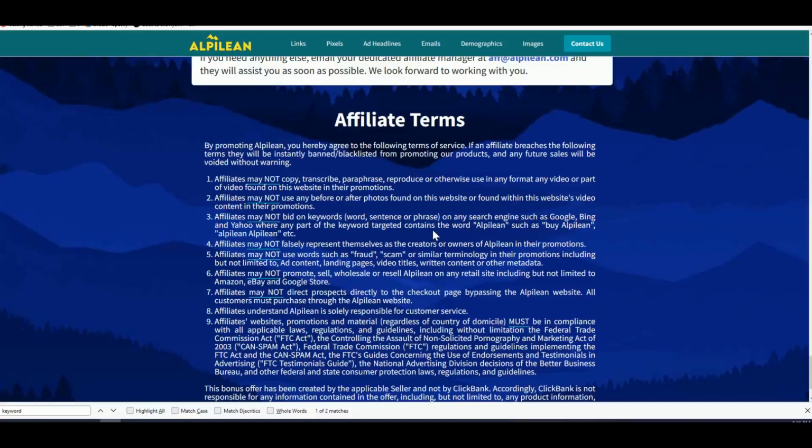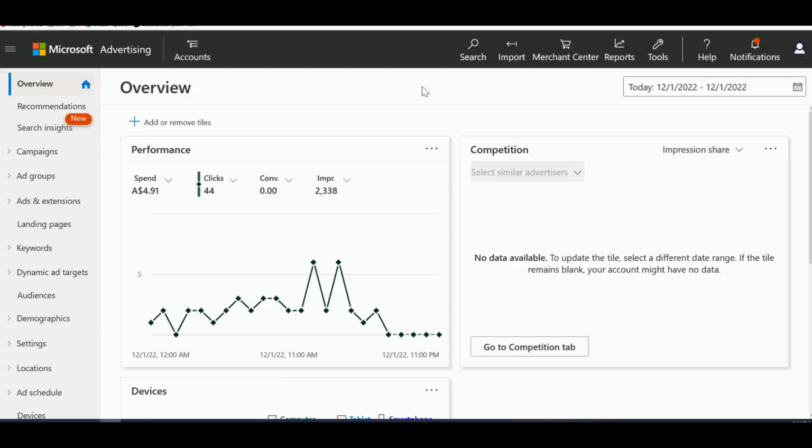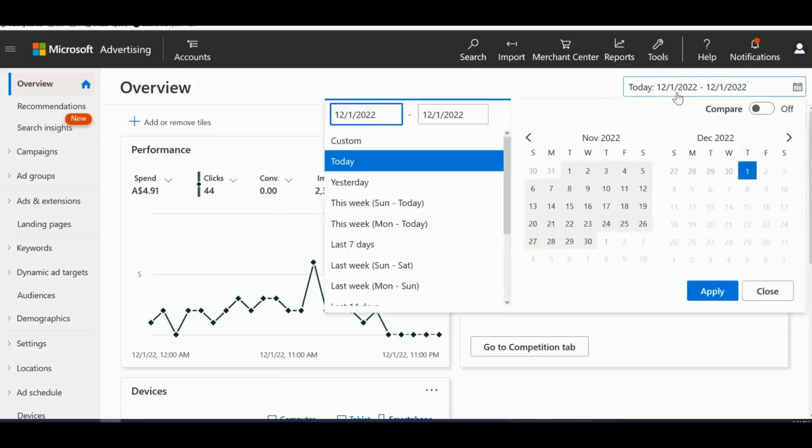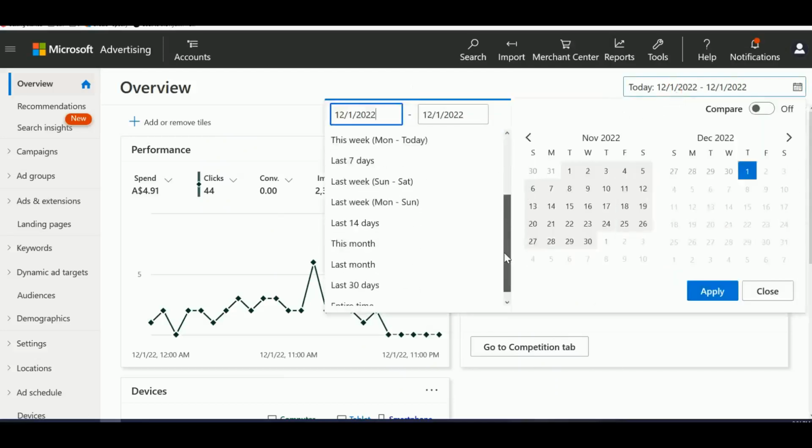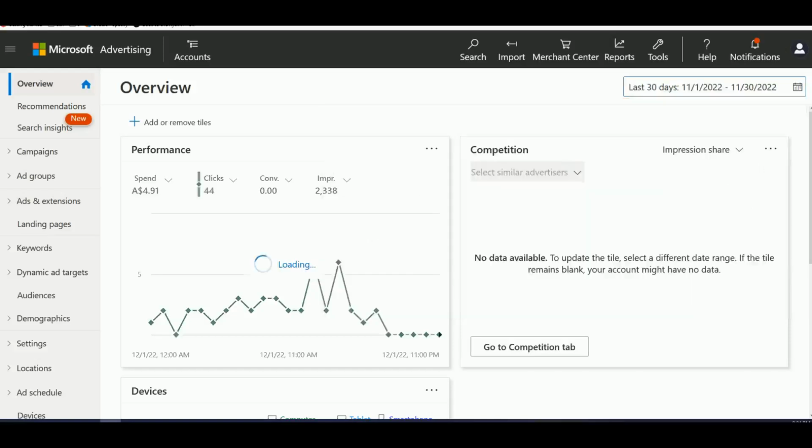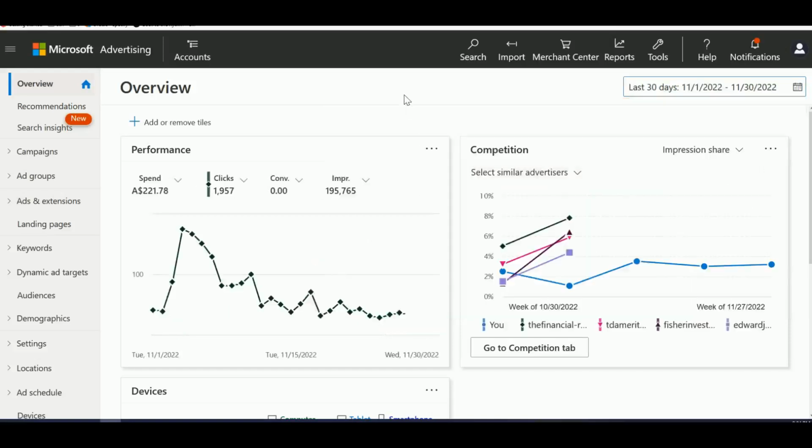Okay, so let's head over to Microsoft Bing Ads. As you can see, I've been promoting a lot of products using Microsoft Bing Ads, and if you see the last, let's say 90 days, last 30 days, I've been spending around $200 already, getting almost 2,000 clicks and almost 200,000 visitors.